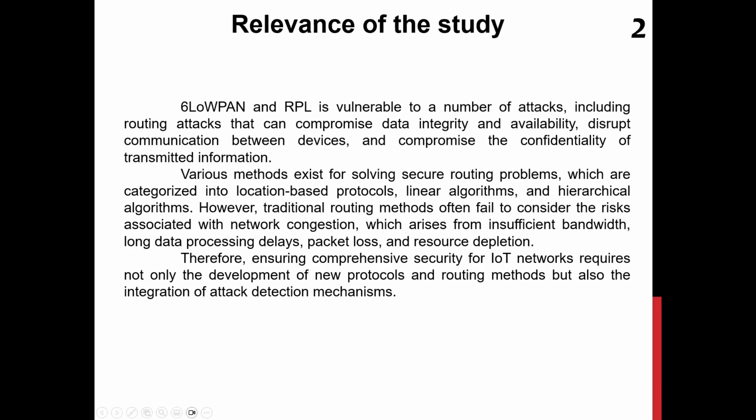The progress of the Internet of Things is impossible without protocols optimized for weak devices, such as 6LoWPAN or RPL, which allow them to connect to the Internet via IP addressing. These protocols are vulnerable to various attacks, including routing attacks, which can disrupt communication, disrupt data availability, and compromise data